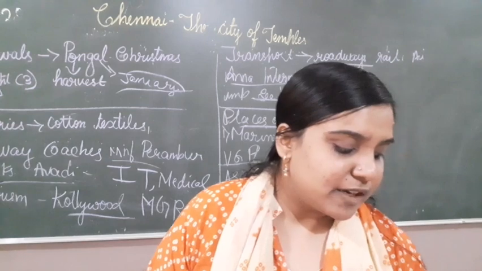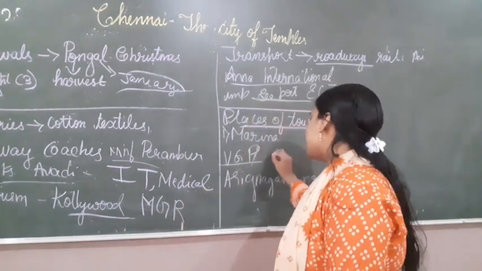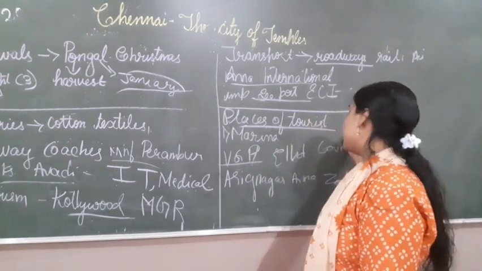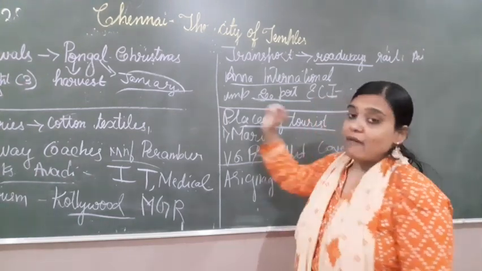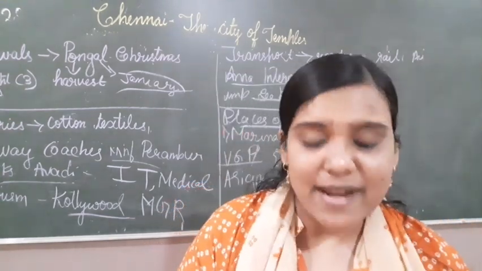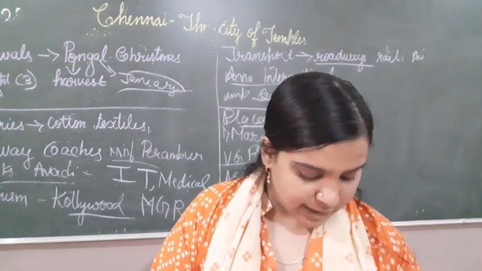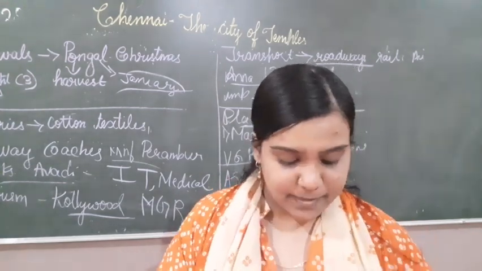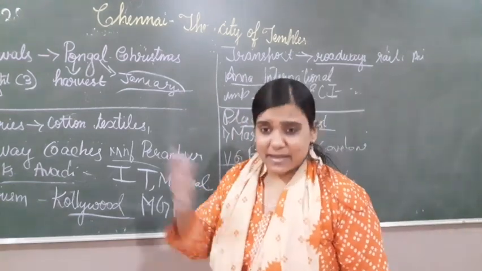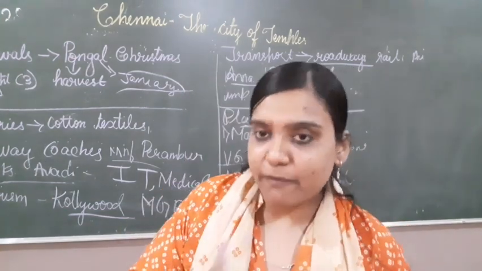Then apart from that, we have Elliot's Beach and Covelong Beach. Then we have Arignar Anna Zoological Park, which has more than 170 species of mammals. Arignar Anna Zoological Park is the biggest park in Southeast Asia.